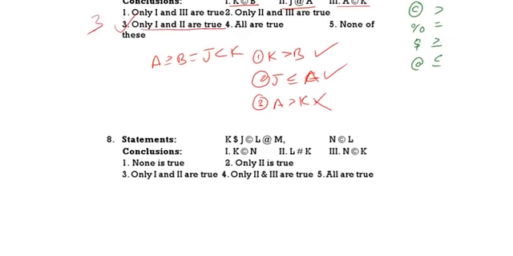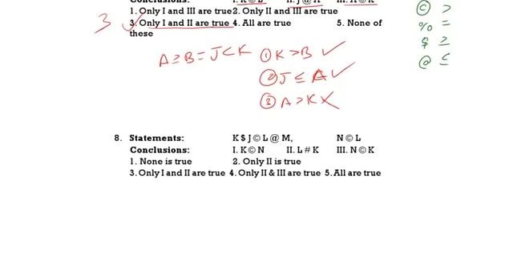See the next one. K dollar J. K greater than or equal to J. J C round L, J greater than L, L less than or equal to M, and N C round L, that means N greater than L. First one, K C round N, that means K greater than N. Here K greater than L, L less than N. So K greater than N does not follow.